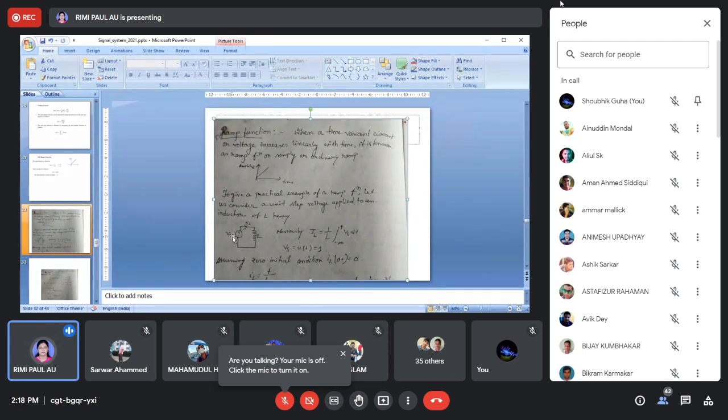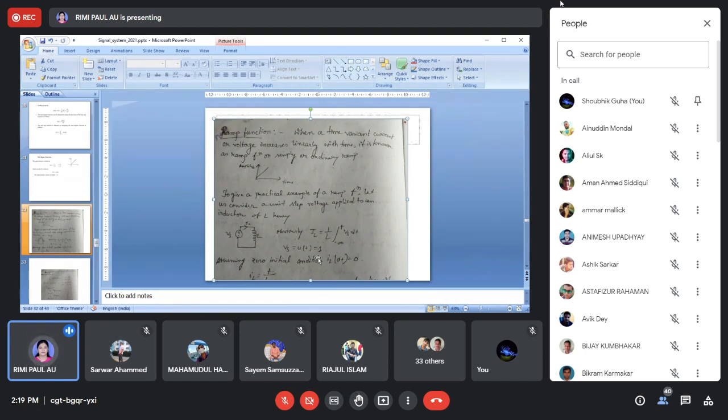Now if we apply a unit step voltage, that means u(t), we know that for t greater or equal to 0, u(t) is 1, and for t less than 0, u(t) is 0. So minus infinity to 0 is not required because the value of u(t) is 0 there. From 0 to t, u(t) is 1. If I solve this, I will get IL is equal to t by L.